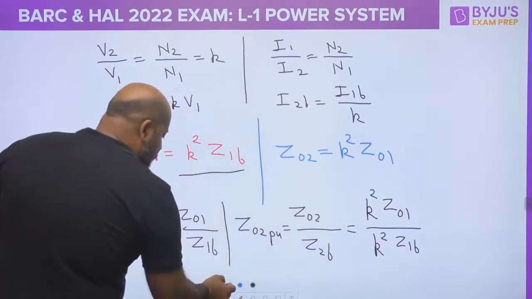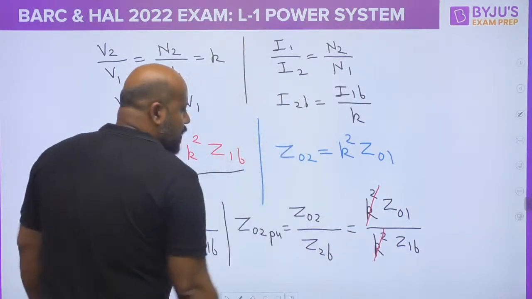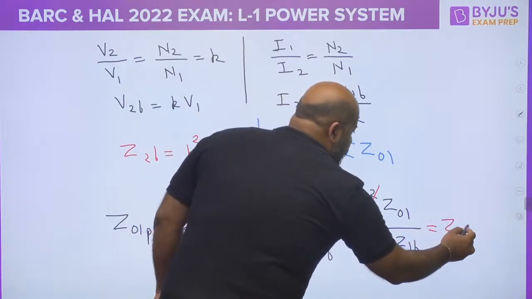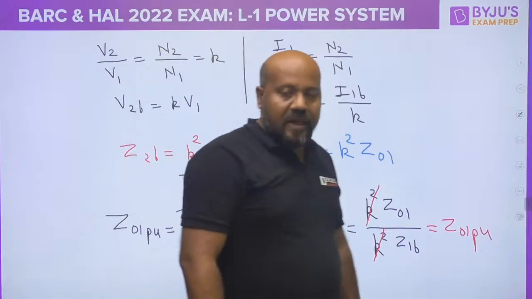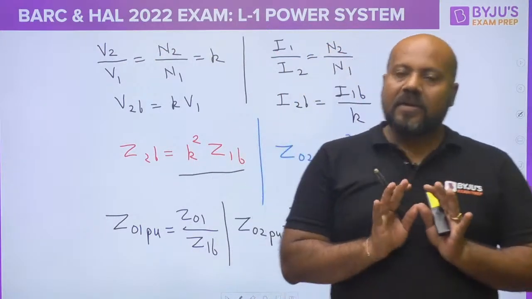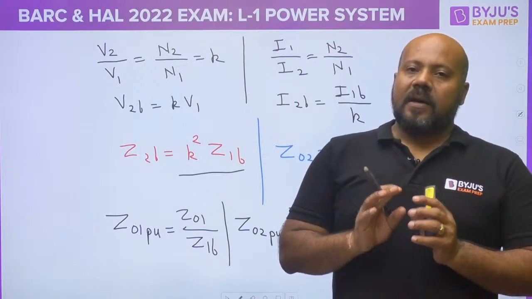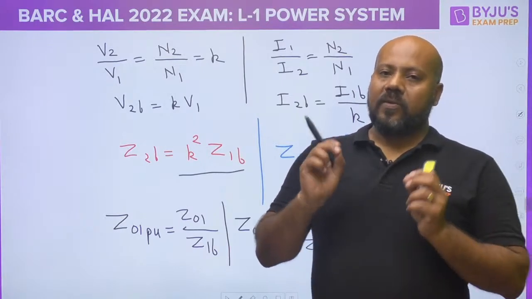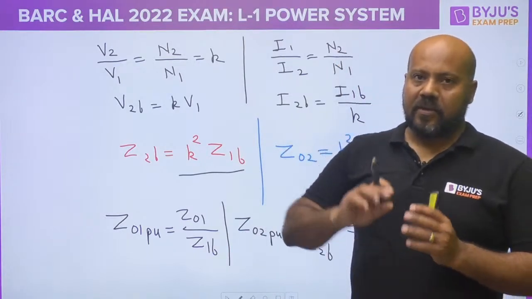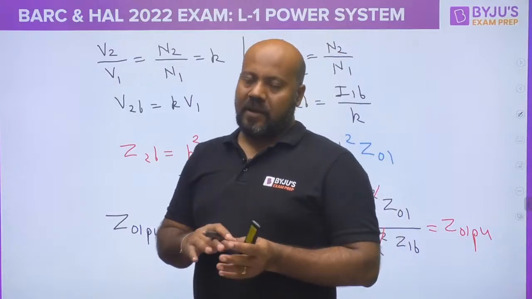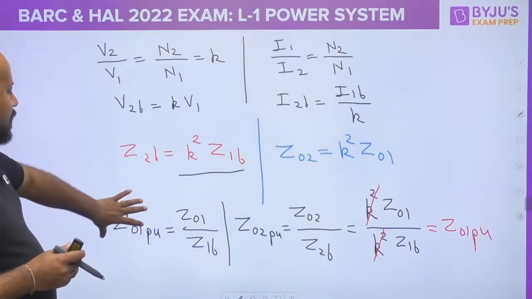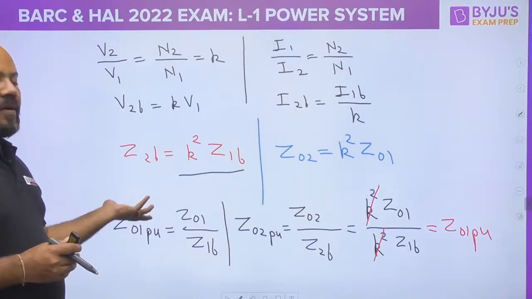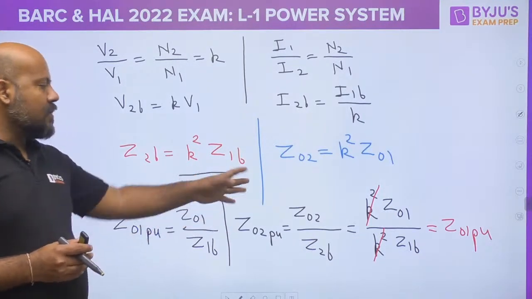Now K square is going to be cancelled and you will get Z01 per unit. Now that is the classical statement, that in per unit system, the per unit value of the total effective impedance, whether you refer it to the primary side or the secondary side, is going to be the same. You don't need to bother about the primary or the secondary side once you have the total effective impedance per unit value.